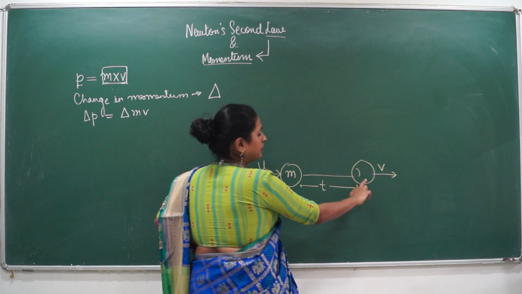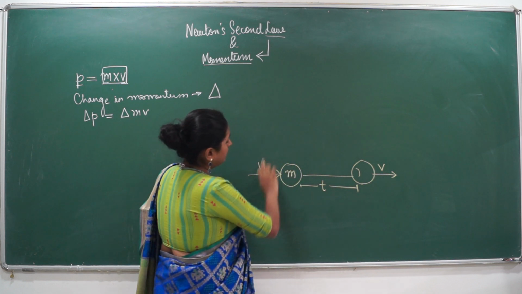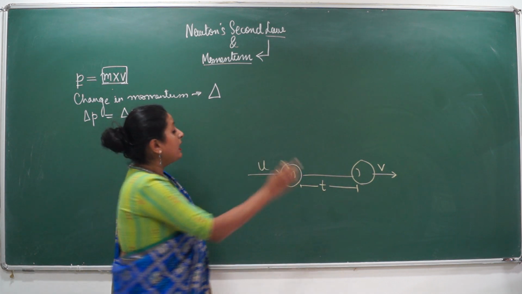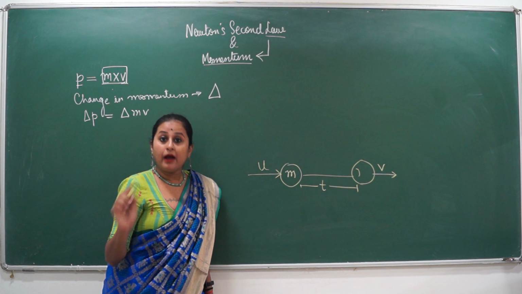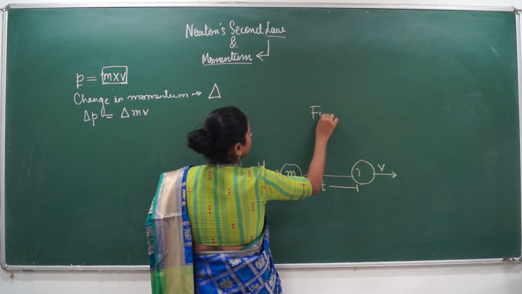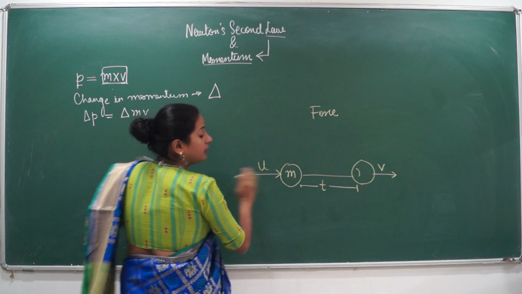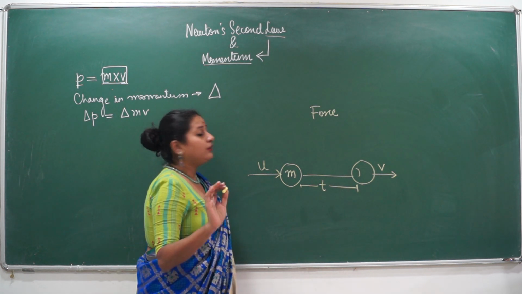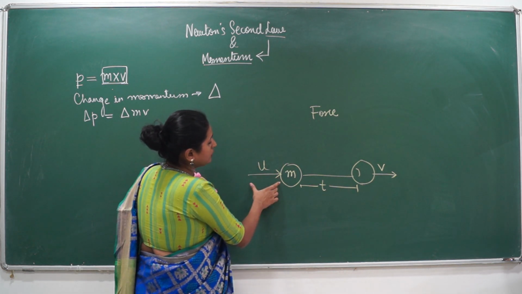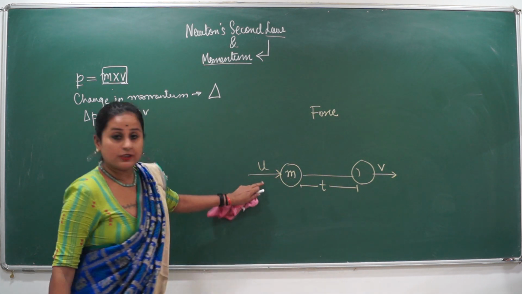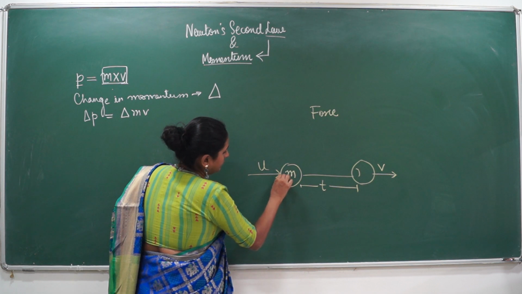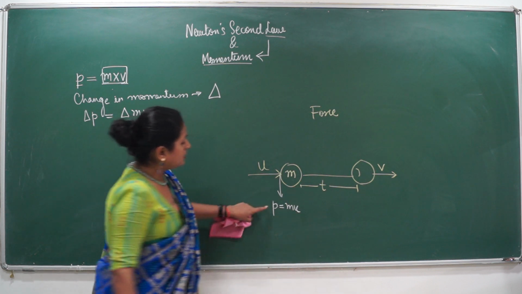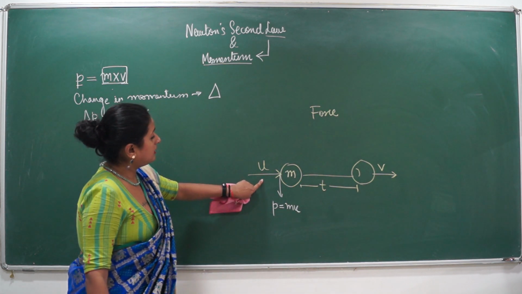We learned in our previous chapter that the velocity of the body changes. Final velocity is represented by v. Initial is represented by u. And in the first part of this chapter, we understood the concept of force. So, keeping all that in mind, we will come to a very significant conclusion in kinematics, which is going to stay with you for the rest of your life. So now, body of mass m was moving with an initial velocity of u. So can I say at this point, the p is going to be m into u, because momentum is equal to mass into velocity, and the velocity here is u.